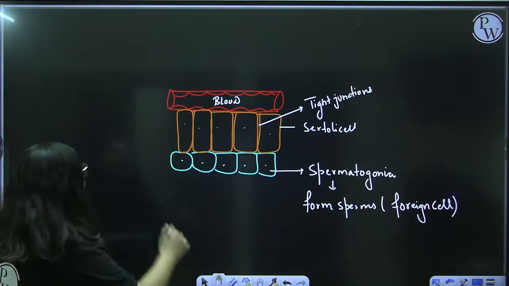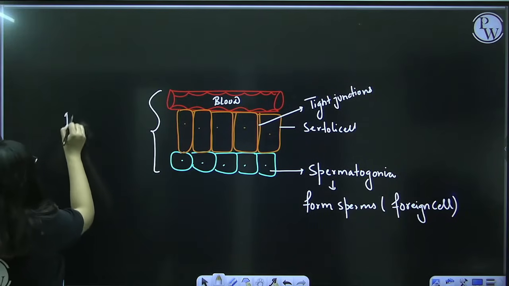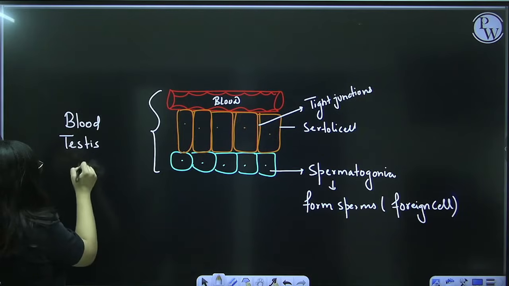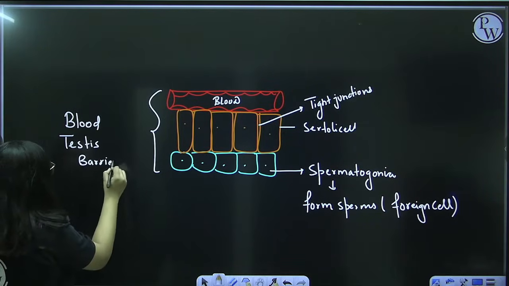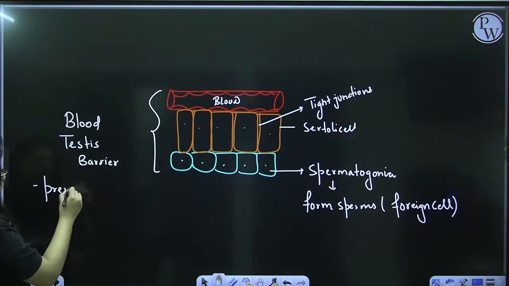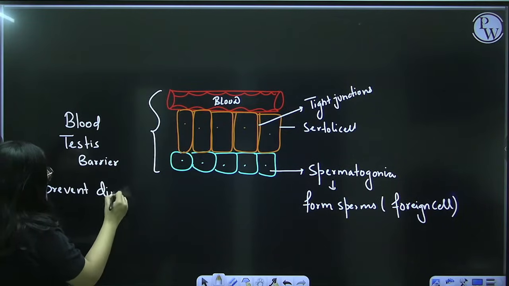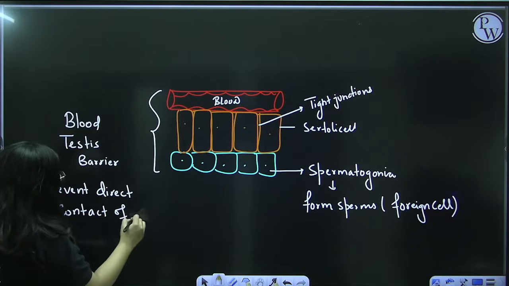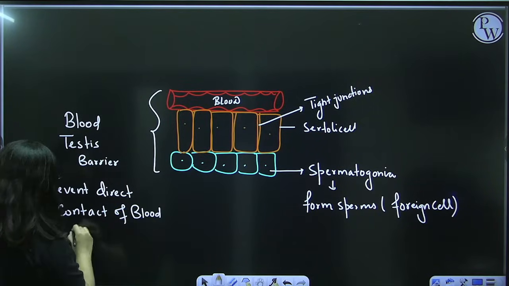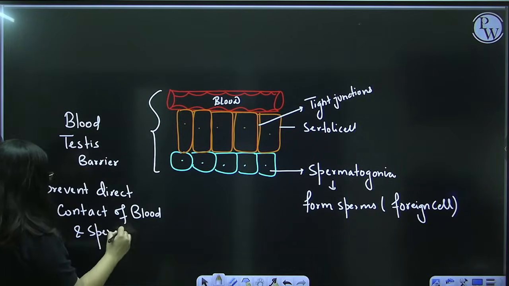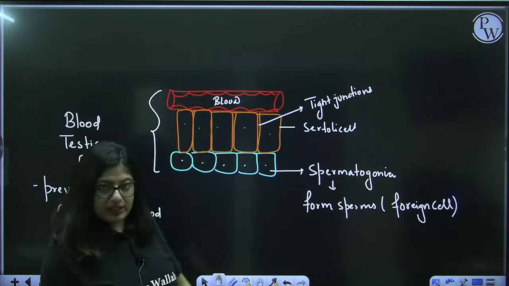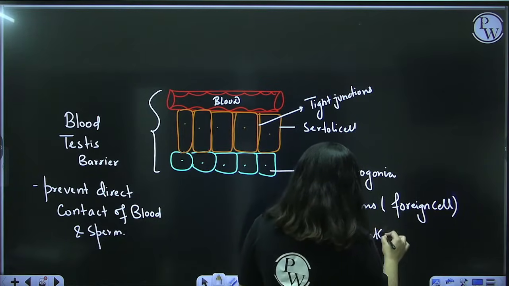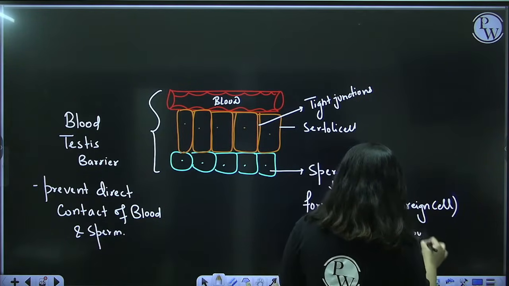So what nature has done, nature has formed the blood-testis barrier. This barrier prevents direct contact of blood and sperms, because sperms, being a foreign cell, can be killed by WBCs.